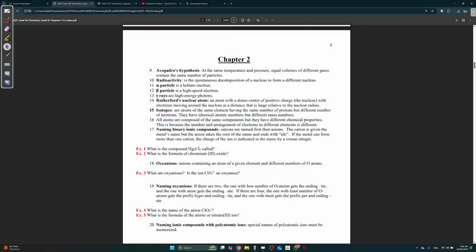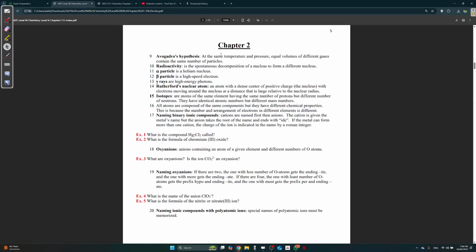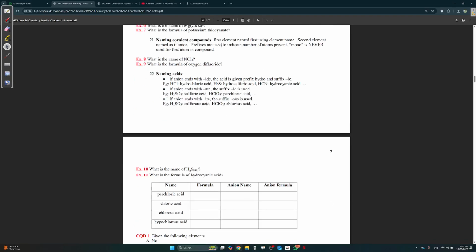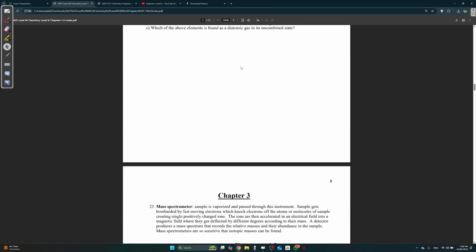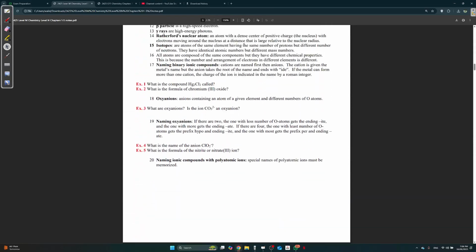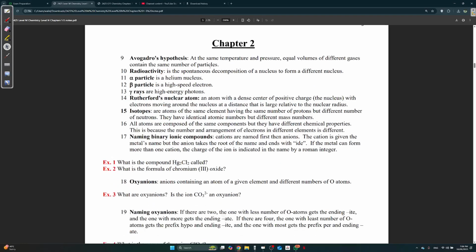Okay, chapter 2, AP chemistry. This is naming compounds. Very easy, actually. Let's fly through it, all right? So these are some quick notes that you should know.